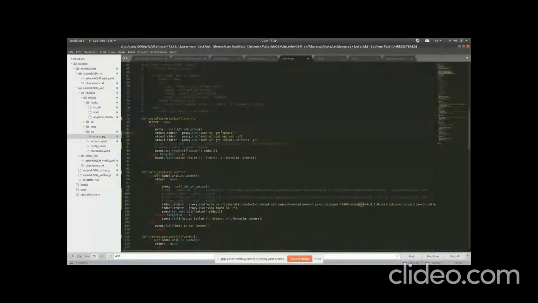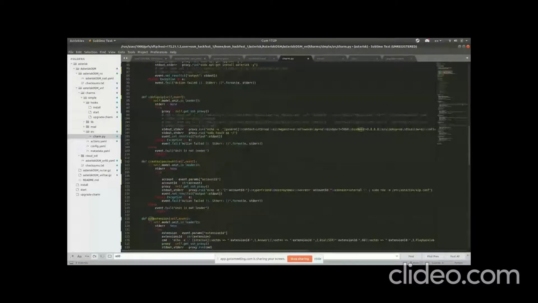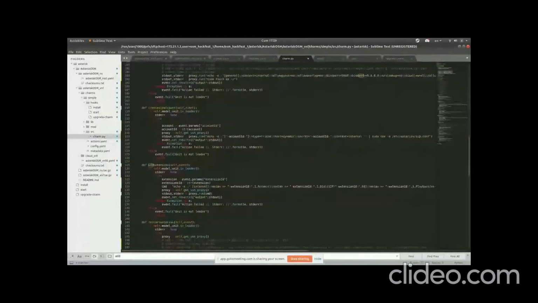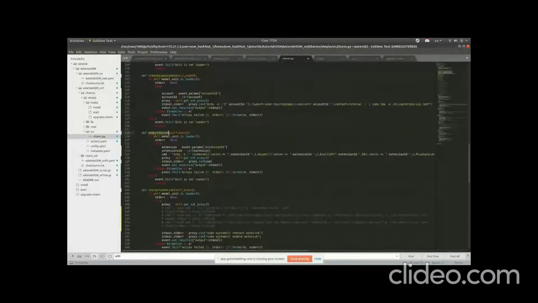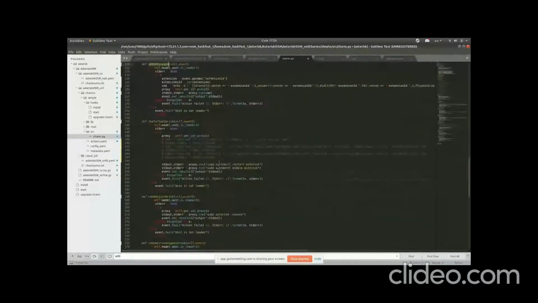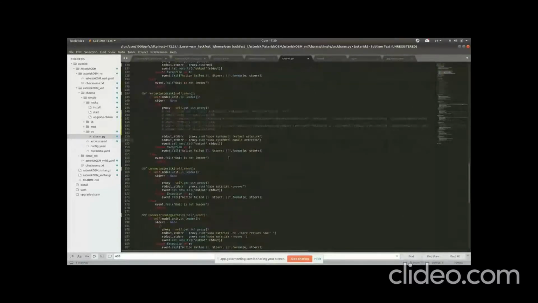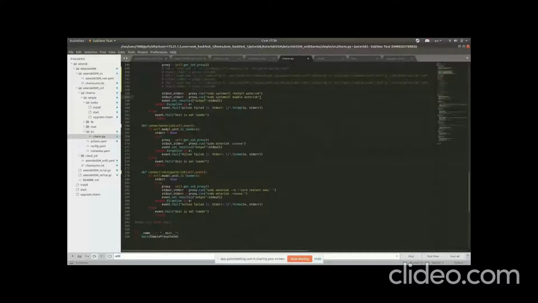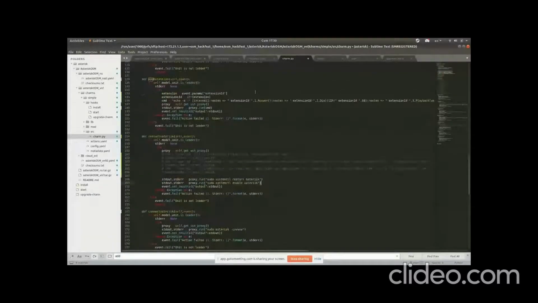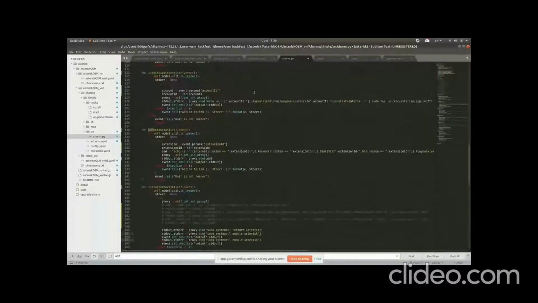I don't know if this is the correct way to do it, but I am installing classes like this by using proxy charm, and I'm writing the config by using these commands, and creating a SIP account is not working right now. Adding extensions also not working, and just starting Asterisk is working, and these are also working, but I didn't put them in the demo. So that's what I tried to achieve.